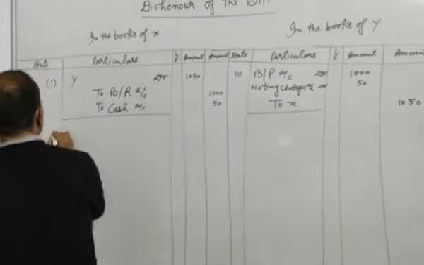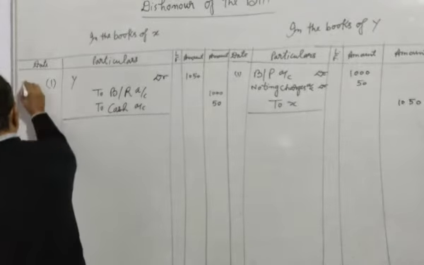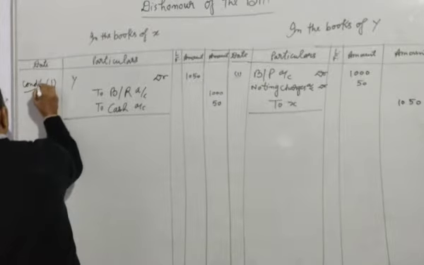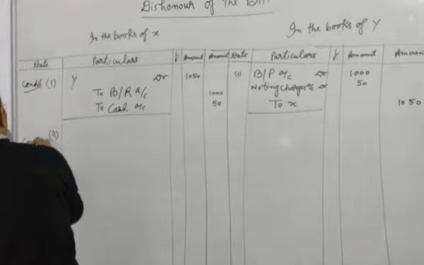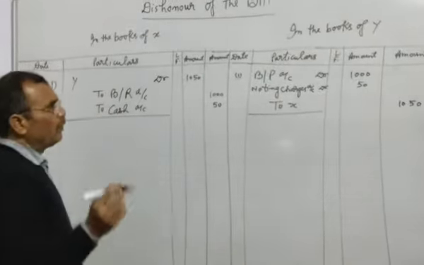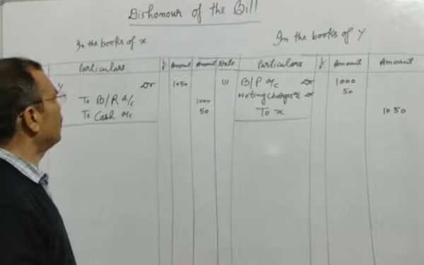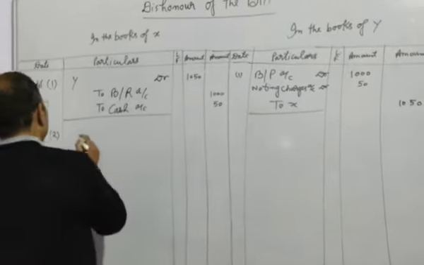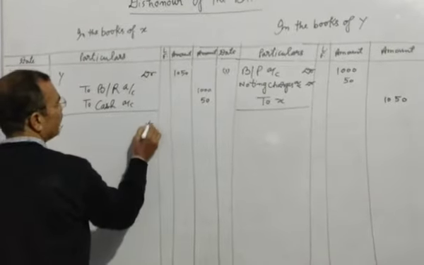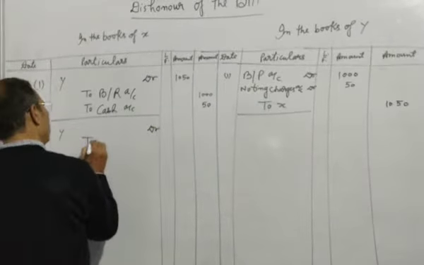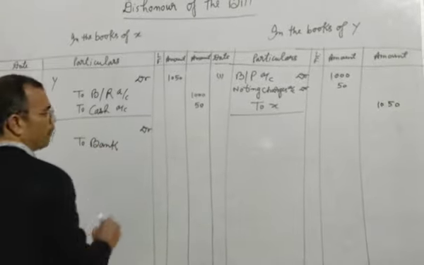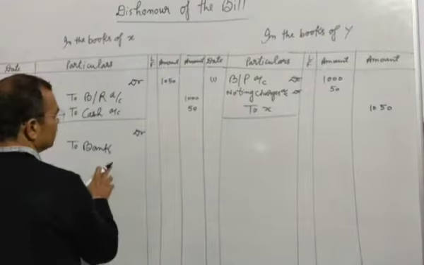So we will write here second condition. This is condition number first, and this is condition number second. At that time, the entry of dishonor of the bill we will see here: by debit to bank. This will be the second condition.